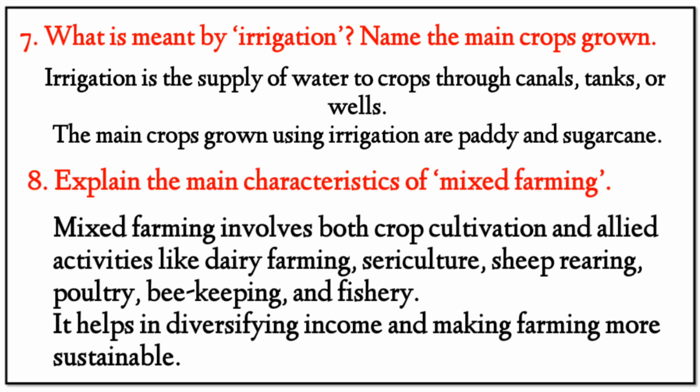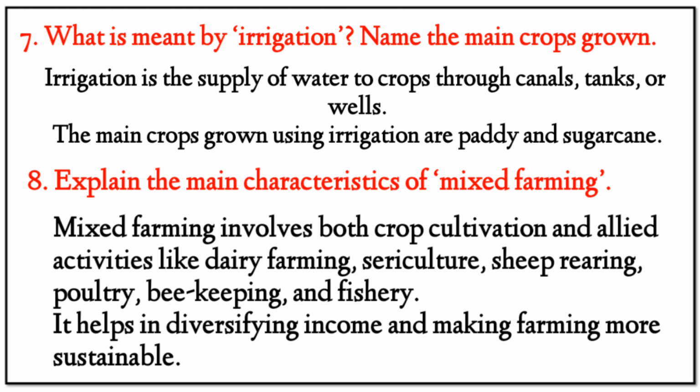Next, seventh. What is meant by irrigation? Name the main crops grown. Answer: irrigation is the supply of water to crops through canals, tanks, and wells. The main crops grown using irrigation are paddy and sugarcane.